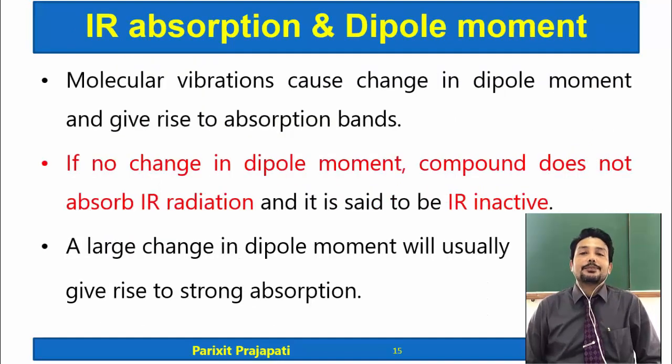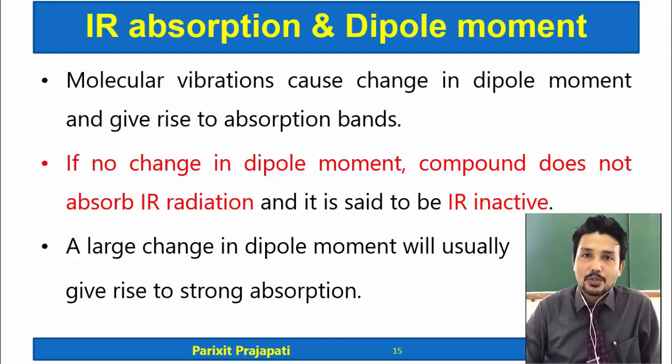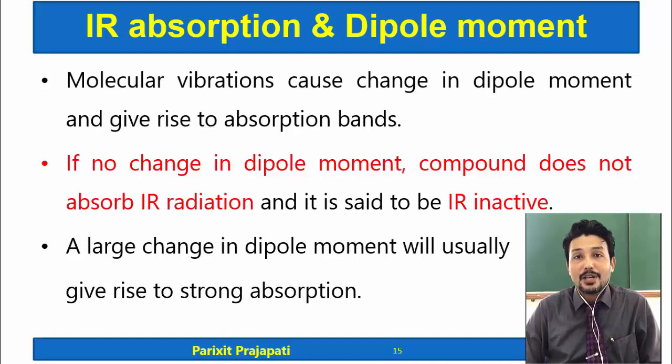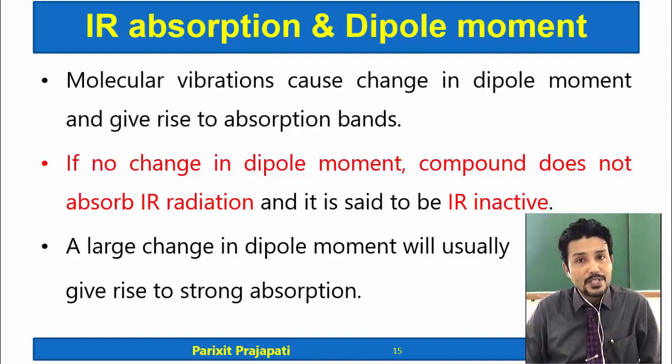Now what is the connection between IR absorption and dipole moment? Dipole moment you might have studied in your earlier classes. If not, then just go through the definition of dipole moment. Dipole moment is because of the polarity in the molecule. Partial positive and partial negative charges are there, and because of this polarity the molecule has a dipole moment. So for absorption of IR radiation there is a change in dipole moment.